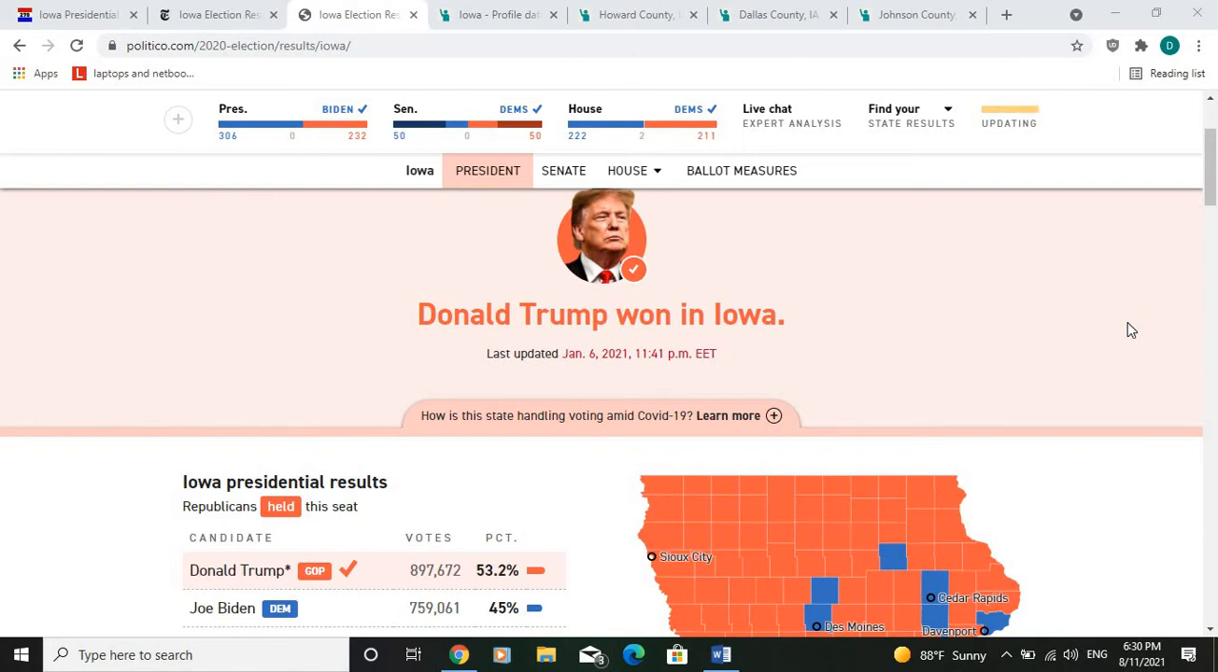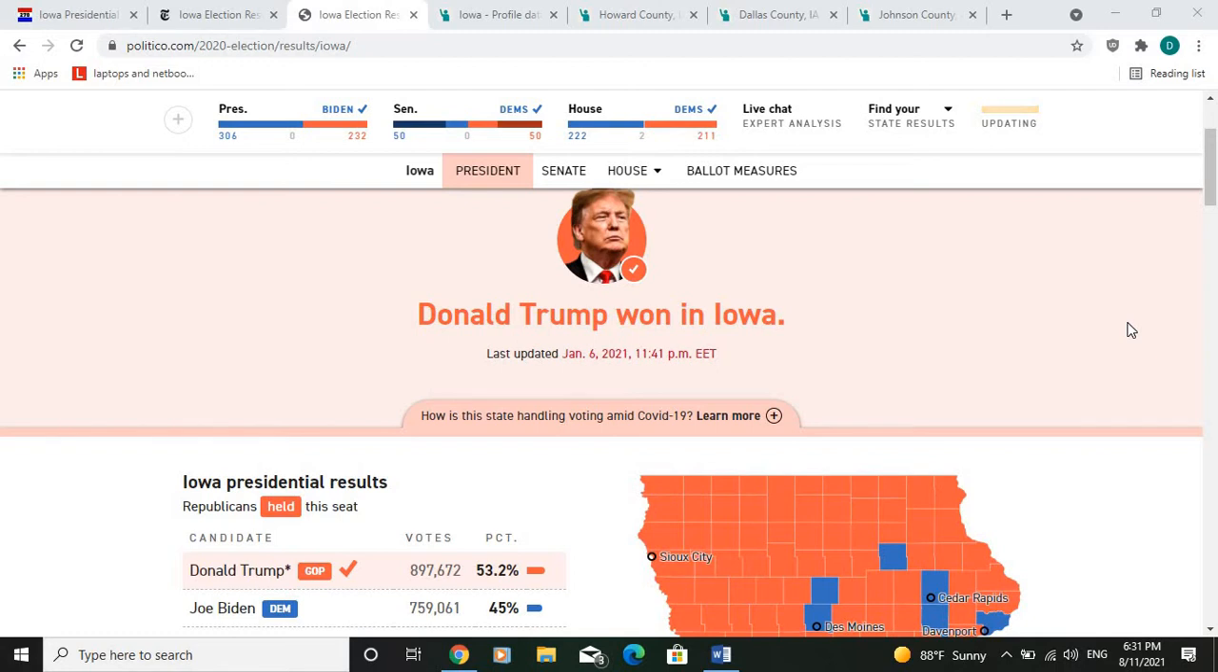So today we will be studying and analyzing together the 2020 presidential election result of the state of Iowa. Iowa is a small state in the United States of America that President Trump was able to win in both the 2016 and the 2020 election by quite a big margin.